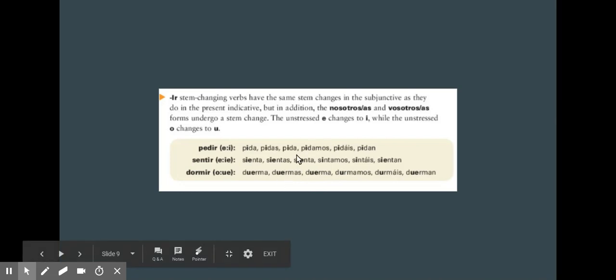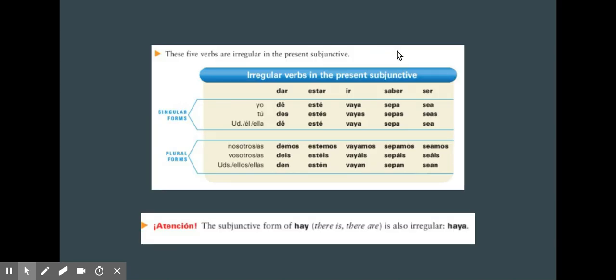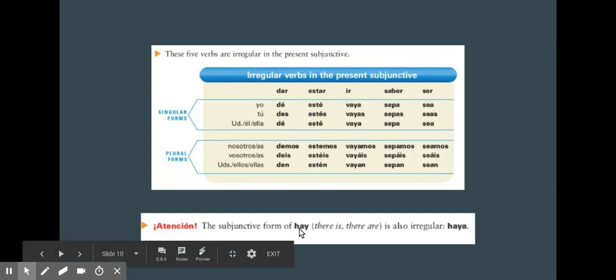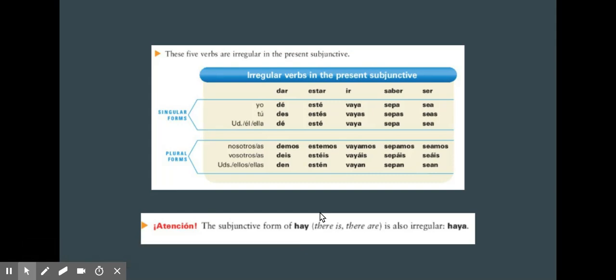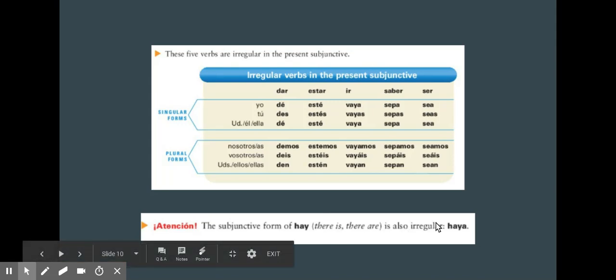So pay attention to that. Make sure you know the difference between IR, AR, and ER stem changing verbs, particularly in the subjunctive. The nice thing is there are only 5 irregular verbs in the present subjunctive: dar, estar, ir, saber, and ser. One thing to also remember is the verb hay, or there is, there are, hay 10 personas, hay 20 personas, is also irregular in the subjunctive, haya.